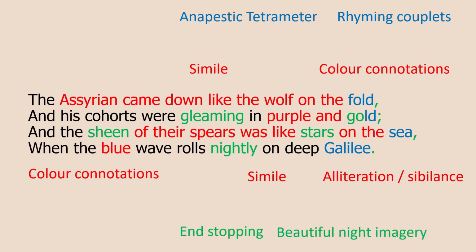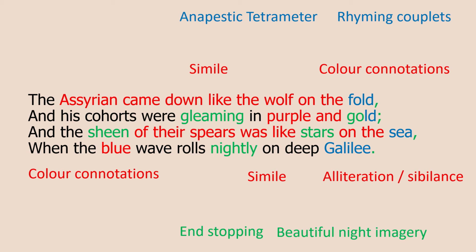I want to draw your attention as well to the alliteration in the third line. Sheen, spears, stars, sea. We have that repeated S sound. I also want to teach you a poetic technique, sibilance. Sibilance is basically alliteration of the S sound in particular. And you find it in poetry, and it can sometimes create a sinister effect, a bit like a snake hissing, or it can sometimes create quite a calming, soft shh effect. I'll let you work out which one you think it is here. Is it a sinister snake-like effect or a calming, relaxing, calm before the storm effect?